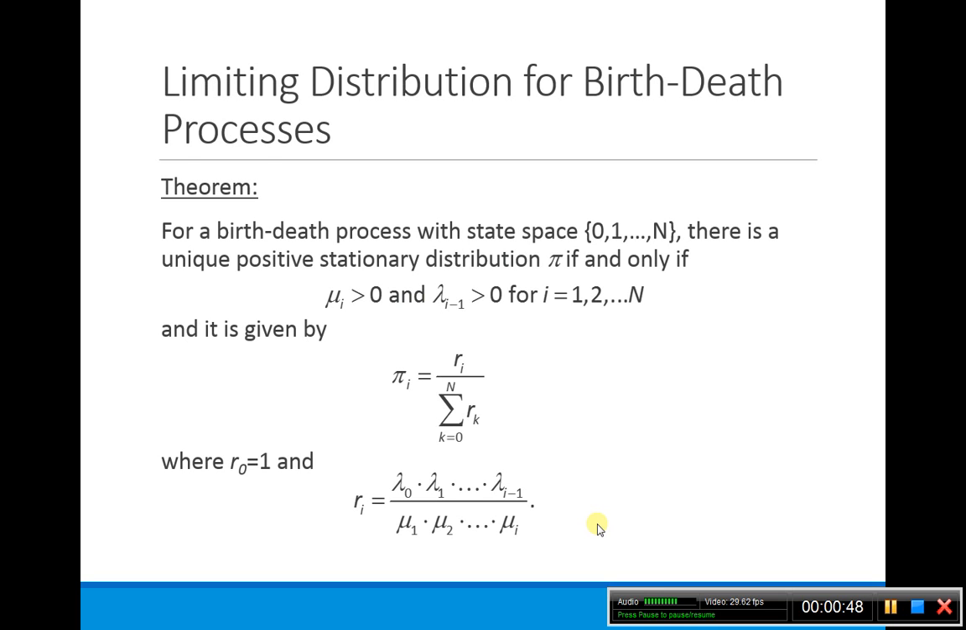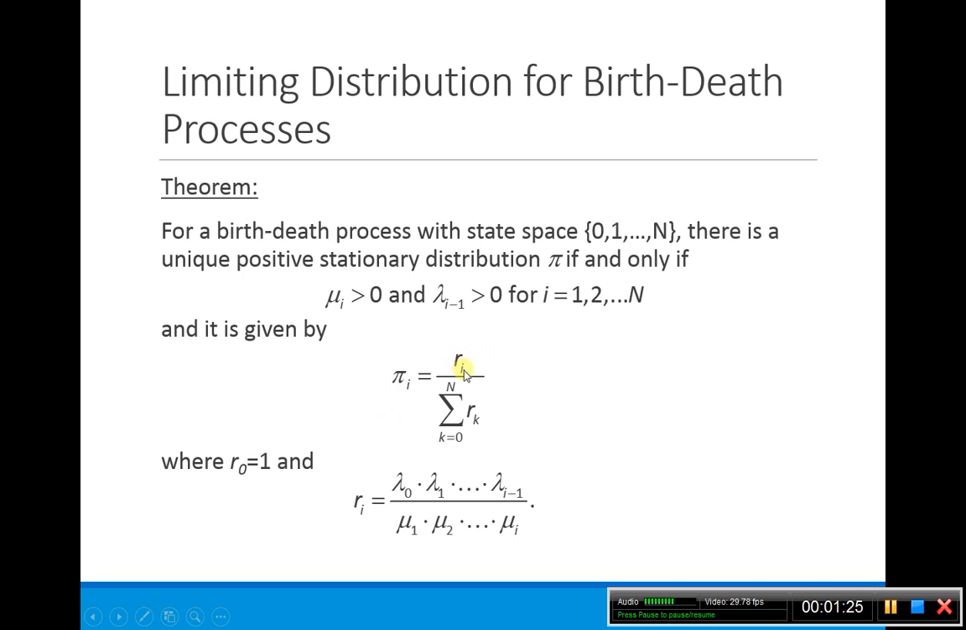And here we have this theorem for how to find what the limiting distribution actually is. So for some birth-death process, in which it's a finite birth-death process with finite state space 0 to n, we have a unique positive stationary distribution if and only if our mu I's are positive and our lambda I minus 1's are positive for all I going from 1 to n. So the way that we actually find our pi I is it has this form.